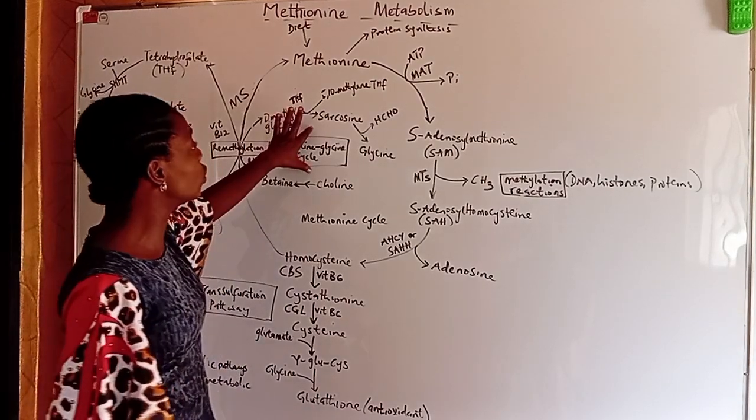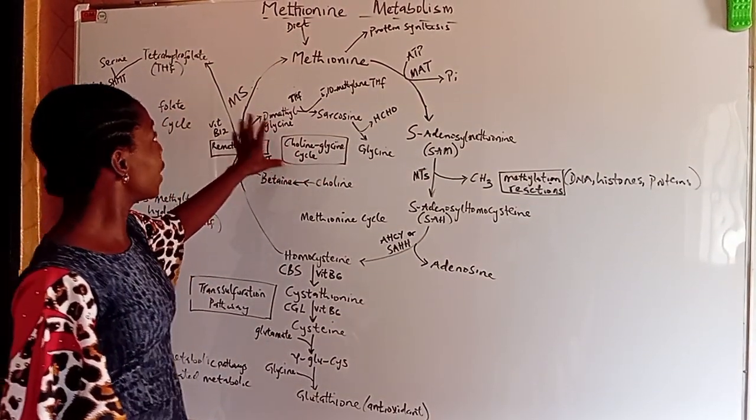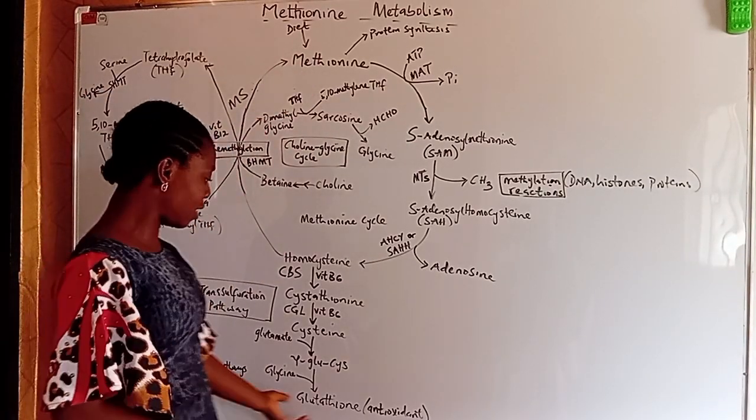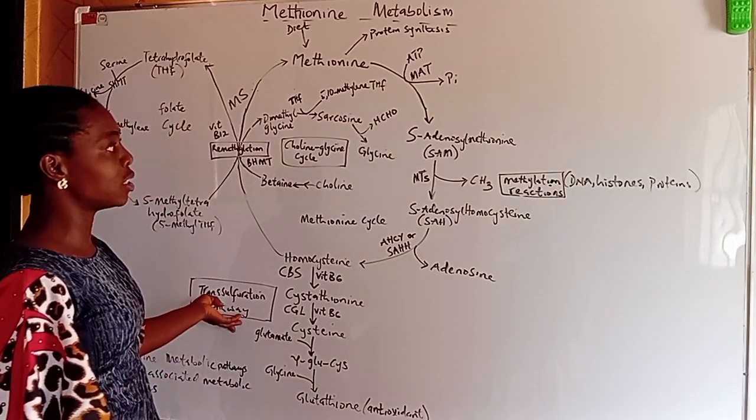So we see that this cycle, the choline-glycine cycle, not only helps to remethylate homocysteine to give methionine, but also provides glycine for glutathione synthesis via the transsulfuration pathway.